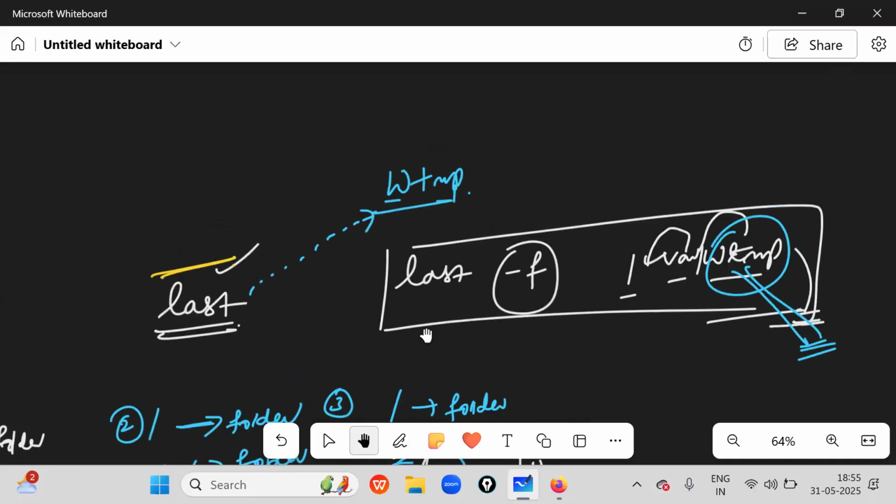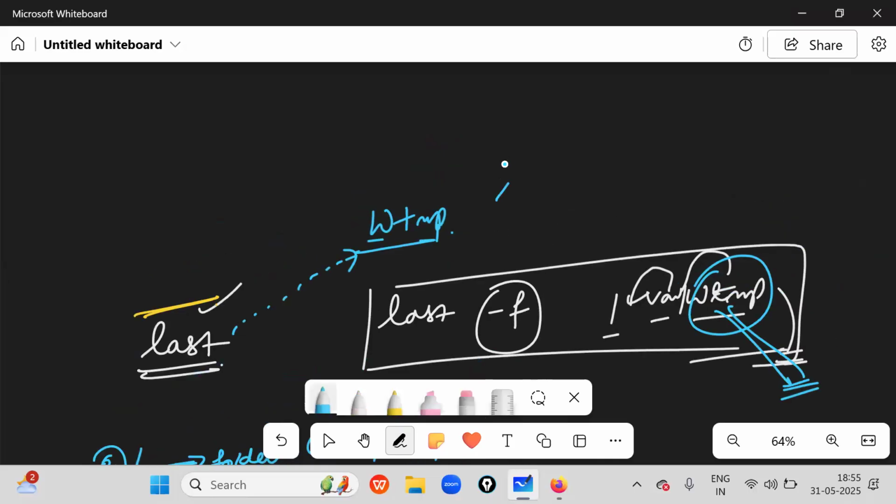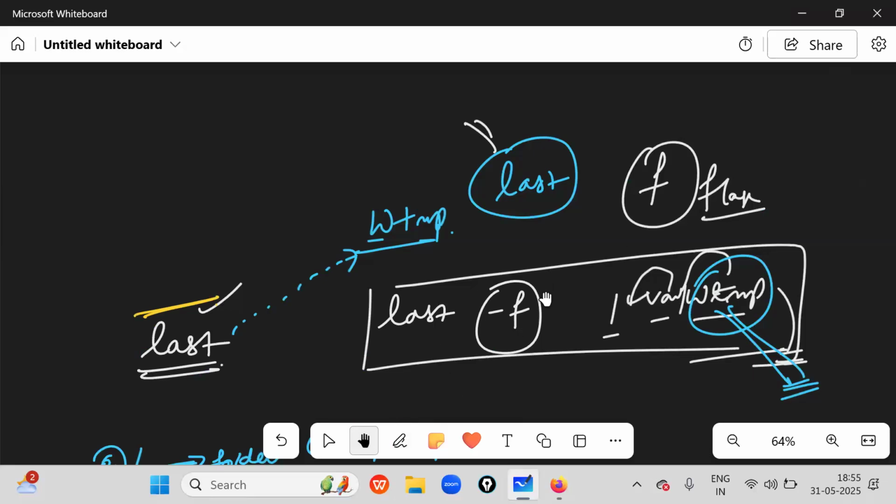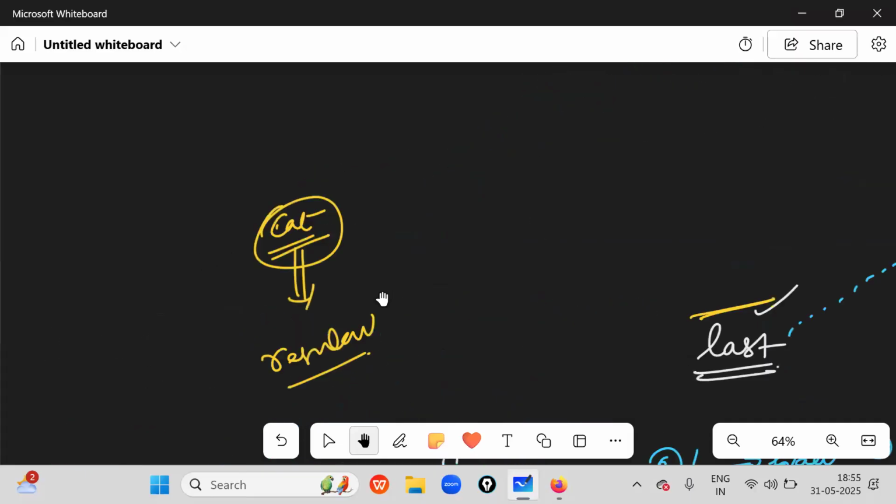Like this, we can display each and everything, no problem. So last command is very important. By using last command, with the help of F flag, we display the content inside binary files. That's all. Binary files, very important.